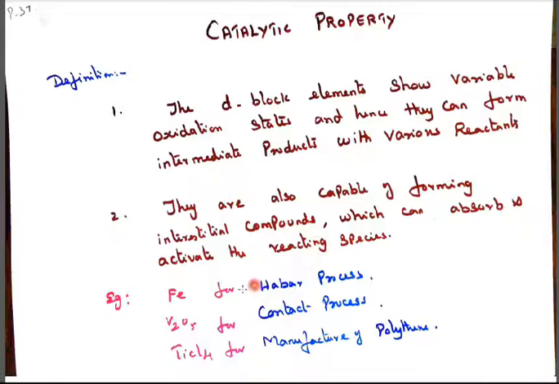Interstitial compounds can absorb and activate the reacting species. Interstitial compounds, I told you: if I ask four students to come and sit, you are sitting here, here, and other students sit in front of you. Then for a fifth girl, I ask her to come in front, and she will sit in between the four students. That is called the interstitial position. There are four students, and between the four students, at the center, we have one place. That is called an interstitial position.